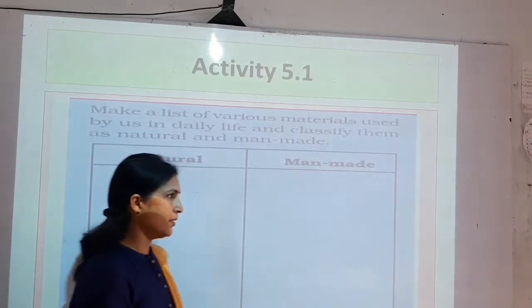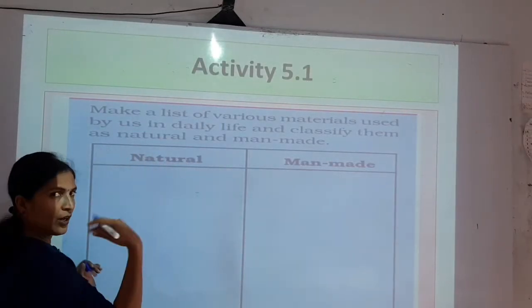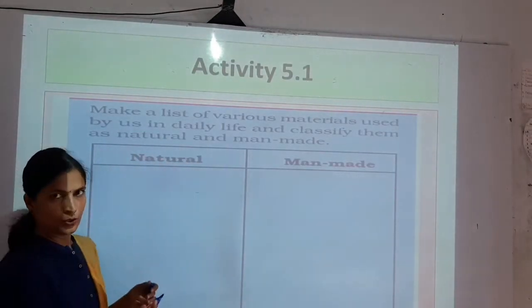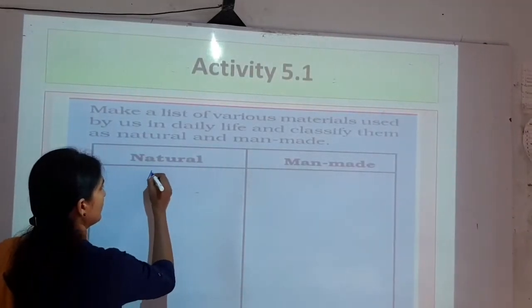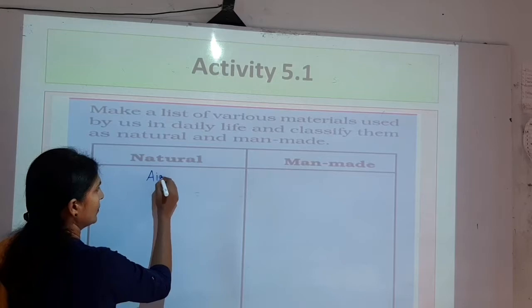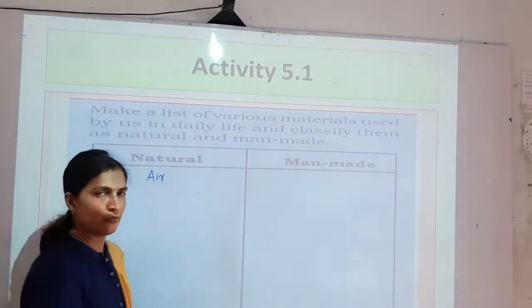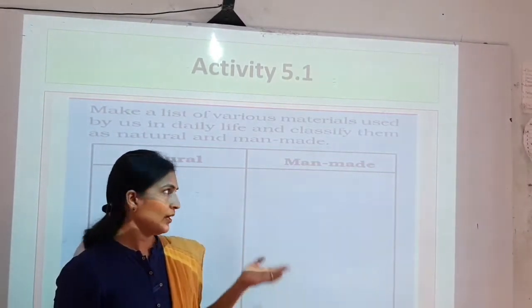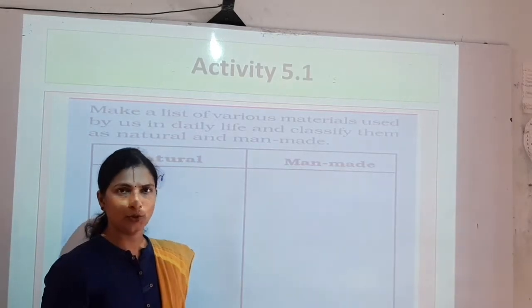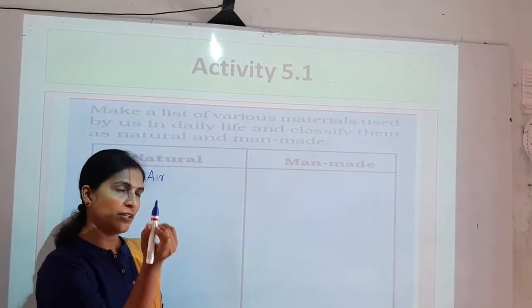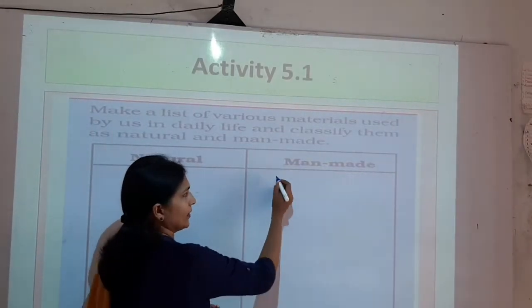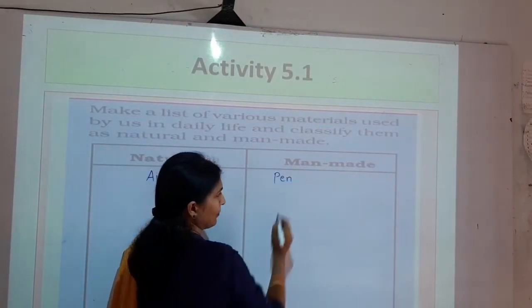For example, now around us there is air. So air we can classify into the natural column. Air is natural because we have not made air. So air is natural. But if we take an example of this pen, this pen is man-made. So here I can write pen.